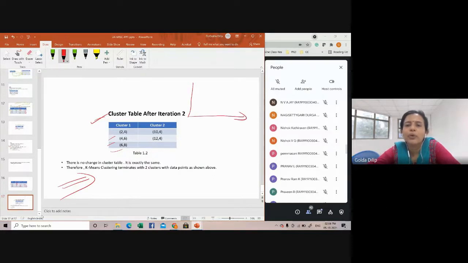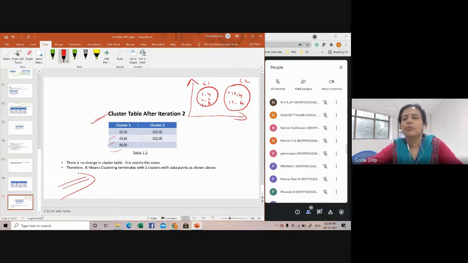Cluster 1 has the points 2, 4, 4, 6, and 6, 8, and the next cluster, 10, 4 and 12, 4, is the second cluster. You can plot the points on a graph sheet. That's what k-means clustering is all about.